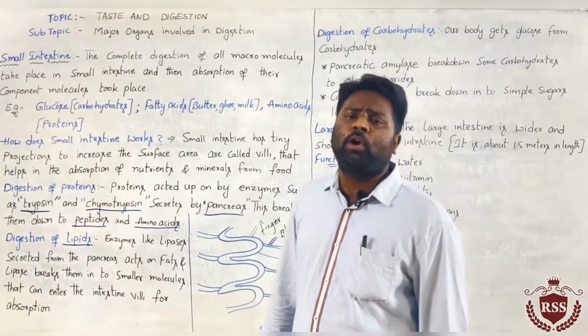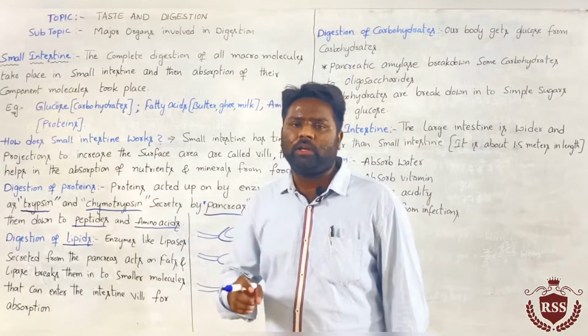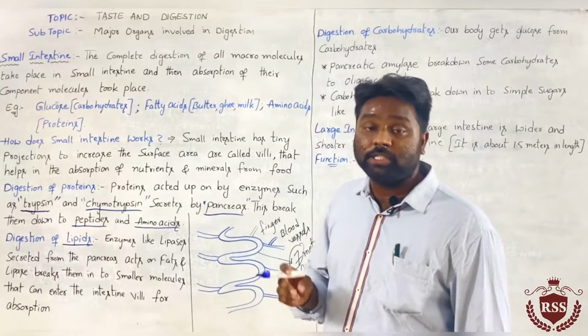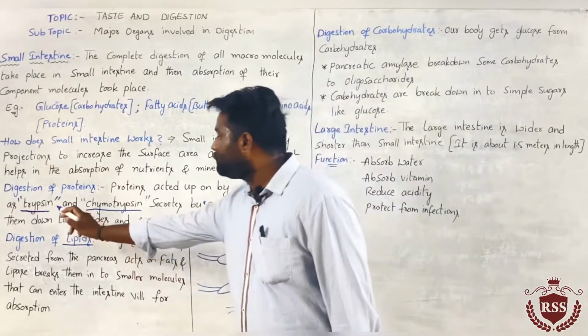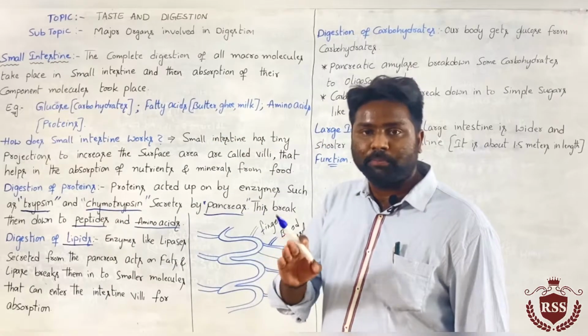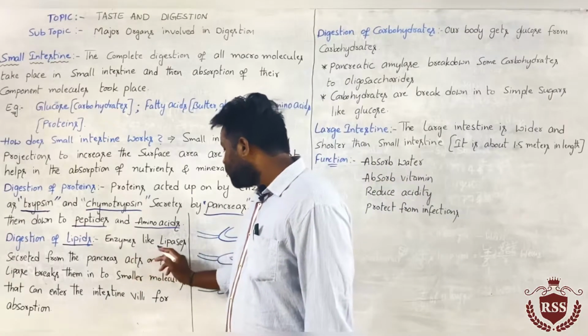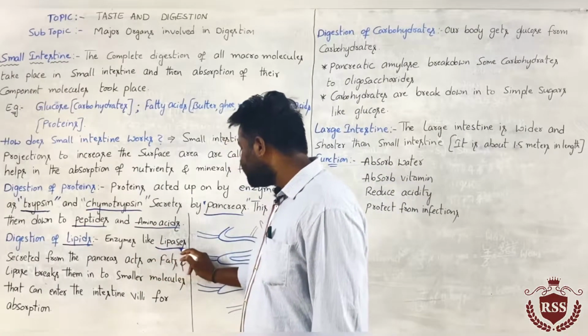Okay, in the small intestine, the same pancreas gland, along with trypsin and chymotrypsin, secretes other enzymes called lipases.